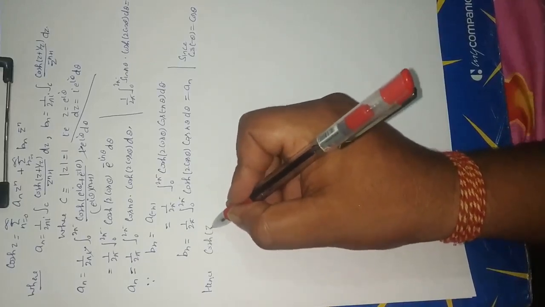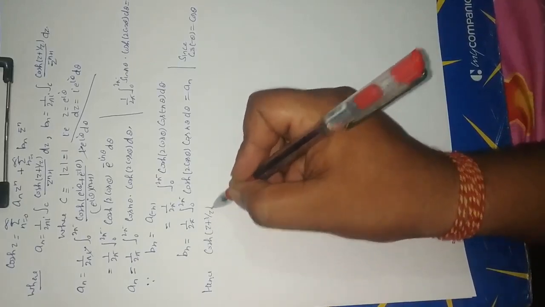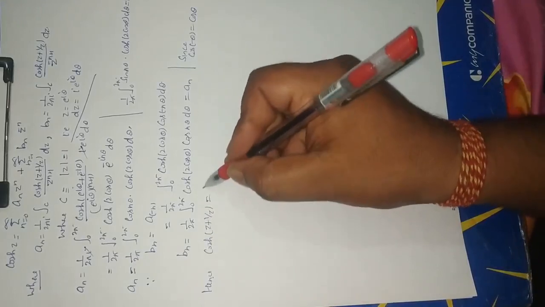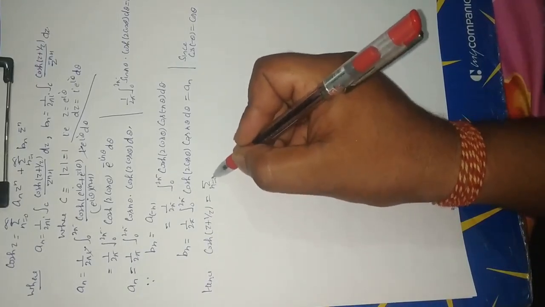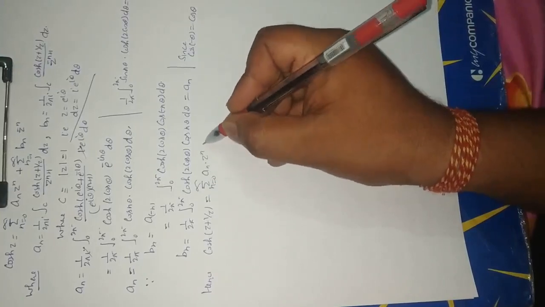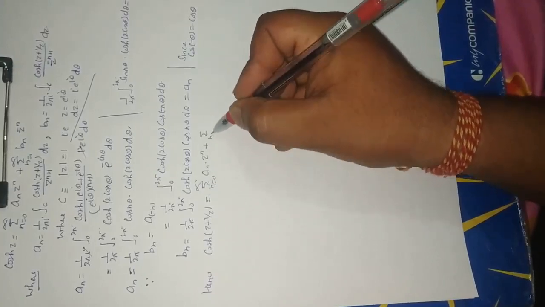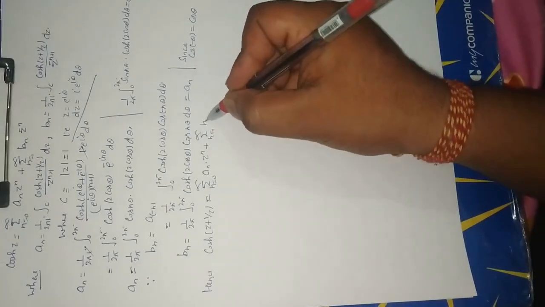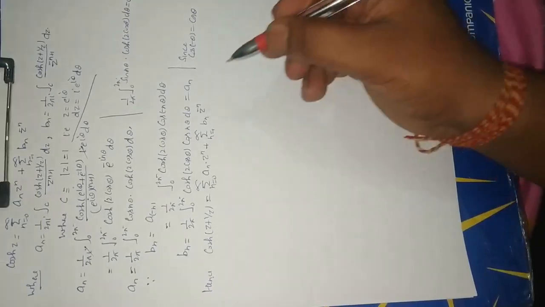function cos h z plus 1 upon z is equal to summation n is equal to 0 to infinity an z to the power n plus summation n is equal to 1 to infinity bn z to the power minus n.